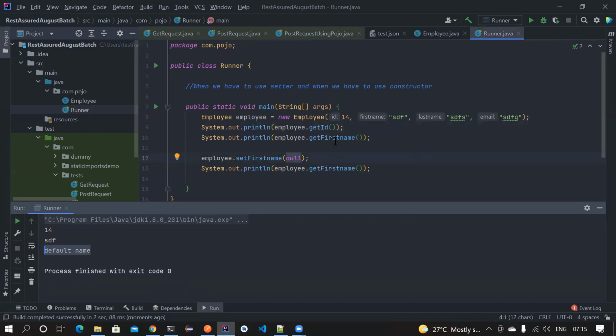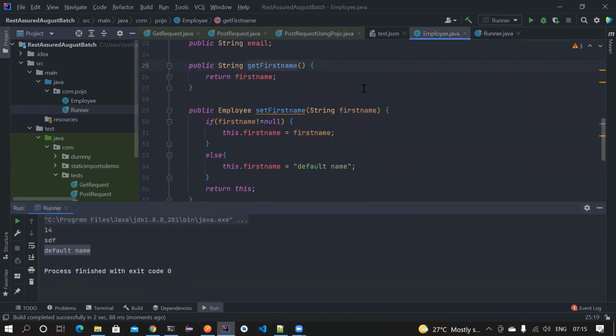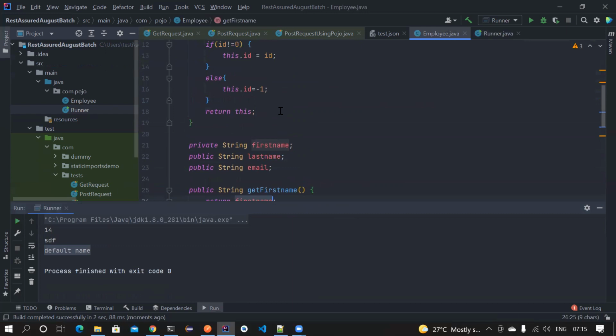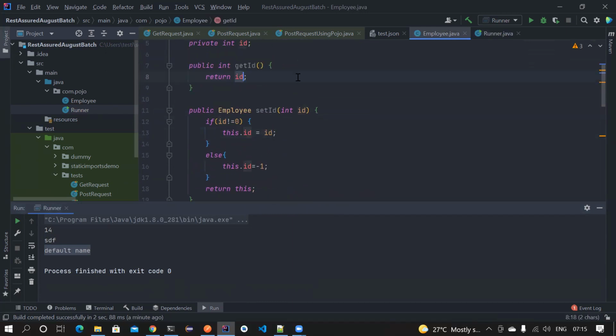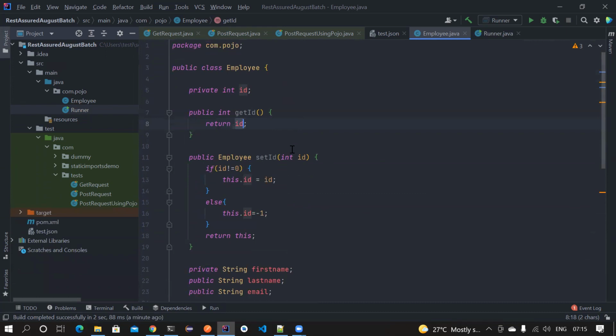I have only shown you just about when someone is passing me set or something, but while getting also, if you think some value, if the id is 5, I don't want to return 5, then I will return something else. You can control in the getter method and setter method, and that's the beauty about using private variables.